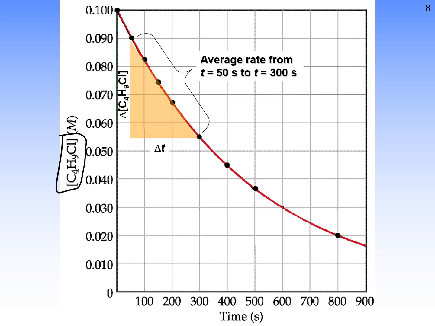Now, if we wanted to look at some average rates, we can go, hey, we're initially at 0.09 molar, then we go to 0.055 molar, and this took, well, basically about 250 seconds, right? Because this is probably about like 50, and then we got to 300.